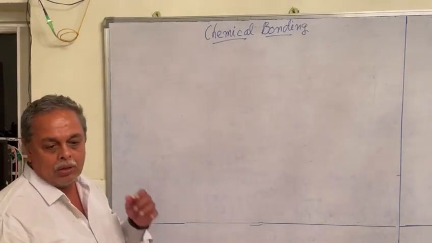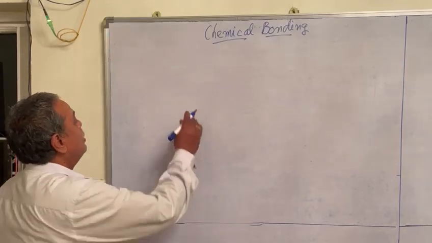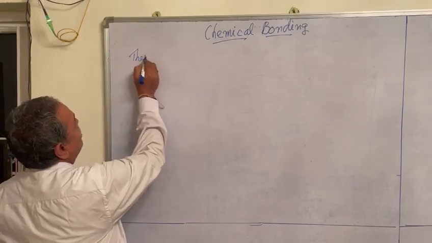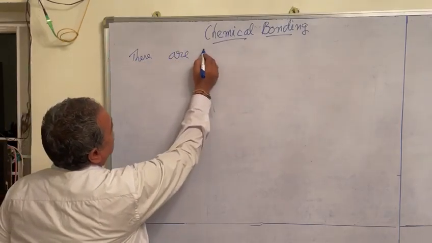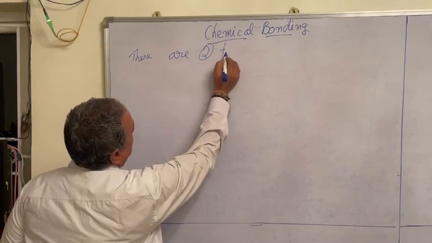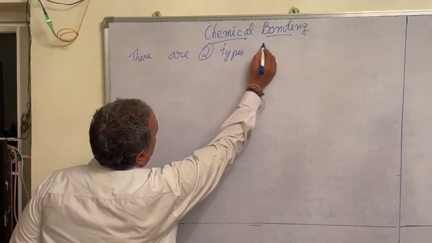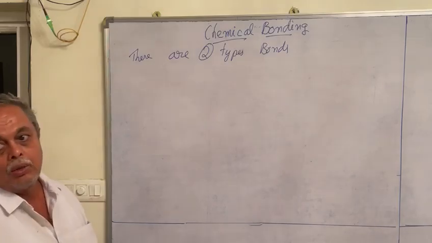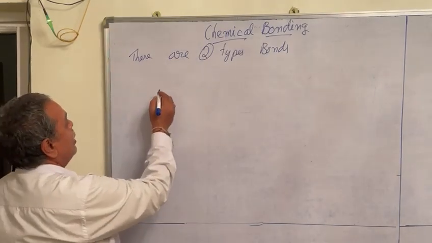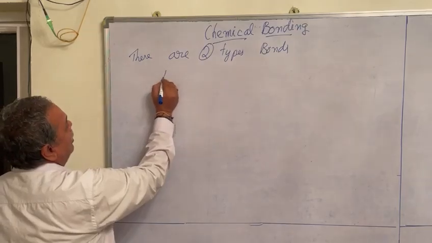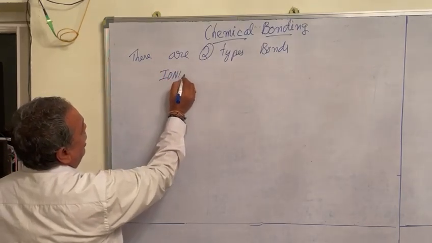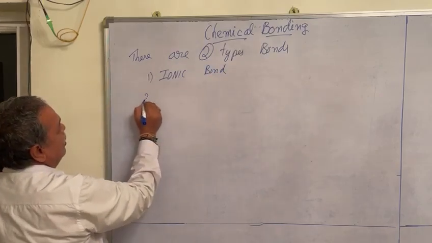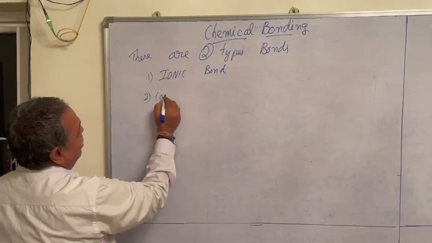Chemical bonding means there are two types of bonds. How many types of bonds? Two types. One is the ionic bond, and the second one is the covalent bond.